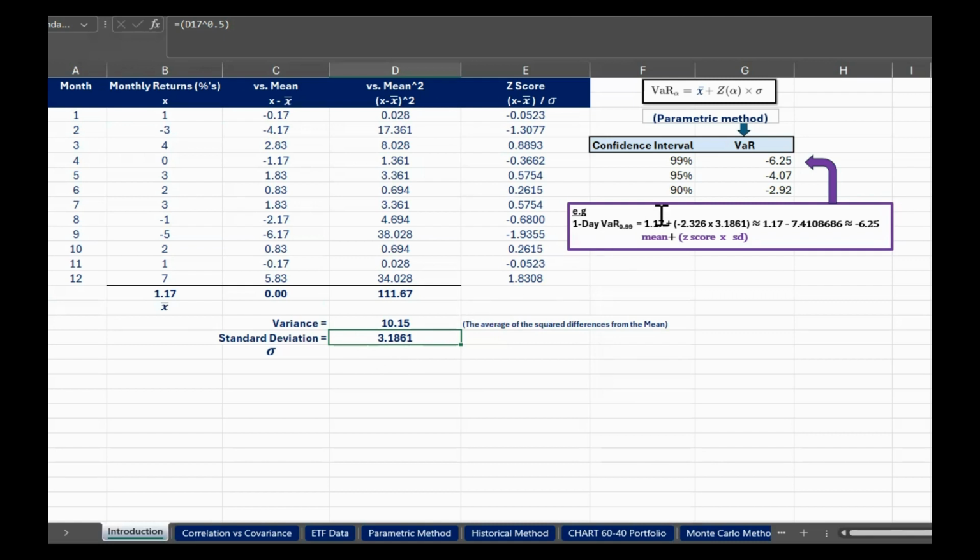Now, just ignore what we've got going on the right-hand side. You can come back to that later when we go through all of the other points that we need to get through in this session on VAR. Okay, but I'll leave you with this last point just for this sheet for a moment, the Z-score. So what is the Z-score? Well, the Z-score in simple terms is just how many standard deviations we are from the mean, either plus or minus, and that's the Z-scores that you're seeing in this column just here.